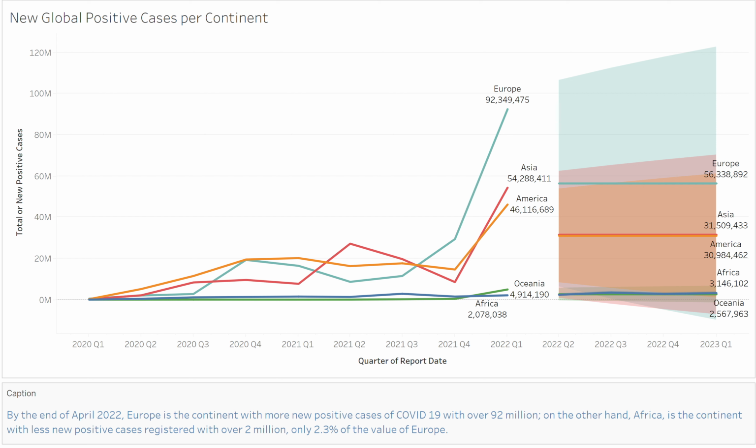As we observe, Tableau is forecasting a steady linear amount for all continents for all quarters. Even though the confidence level in Tableau is 95% for this forecast, I have low confidence in it because I believe that the values would not be this steady. Instead, they will decrease over time. I believe this because over time we have more knowledge about the virus and how to take measures to avoid it.